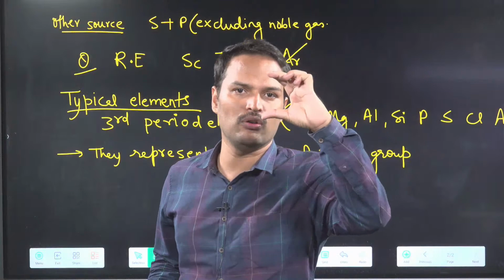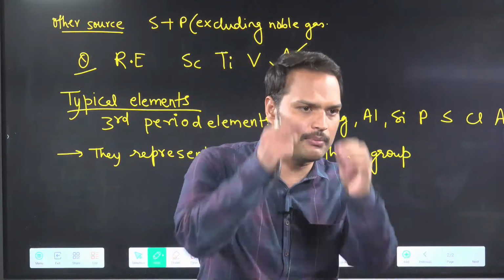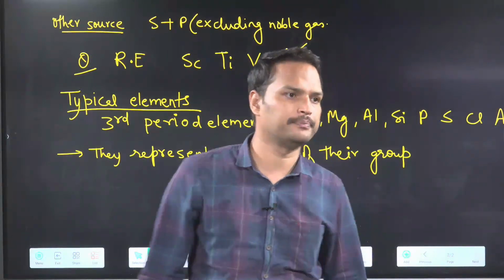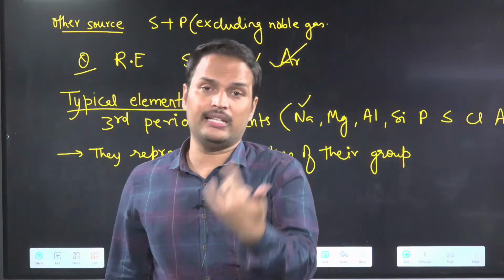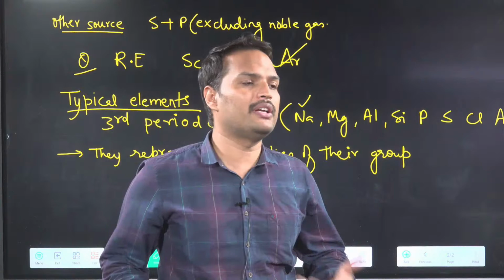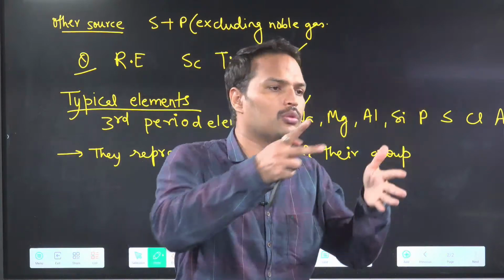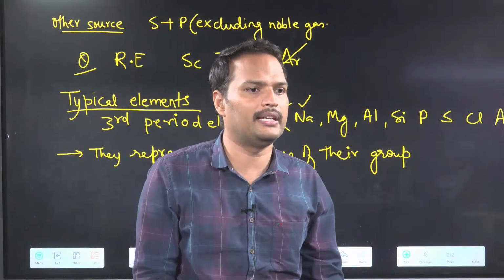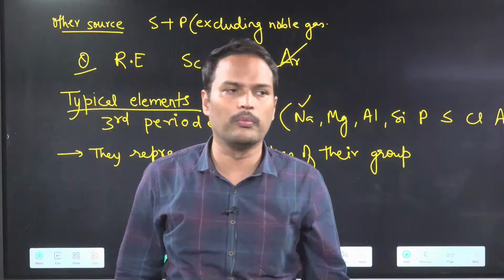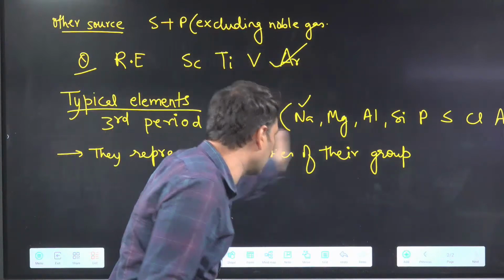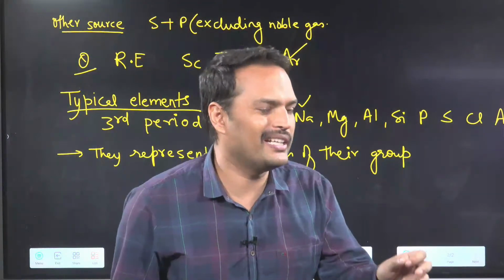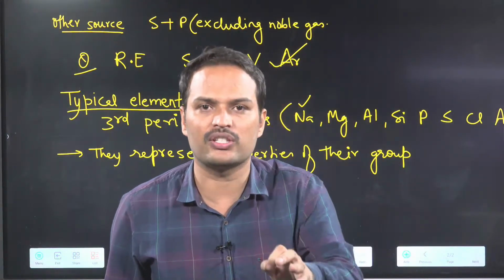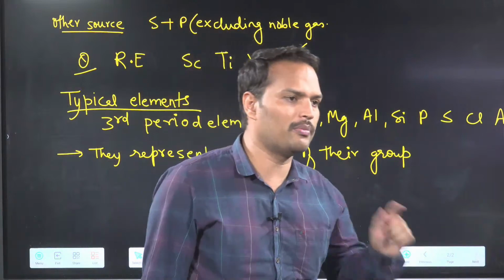If I ask you why lithium is not considered, then what will you say? Why not lithium, why not beryllium, why not boron? Why don't we say the properties are similar to lithium, beryllium or boron? Why are we taking third period elements as the reference? The point is that in future we will study anomalous behavior. Do you remember this point?